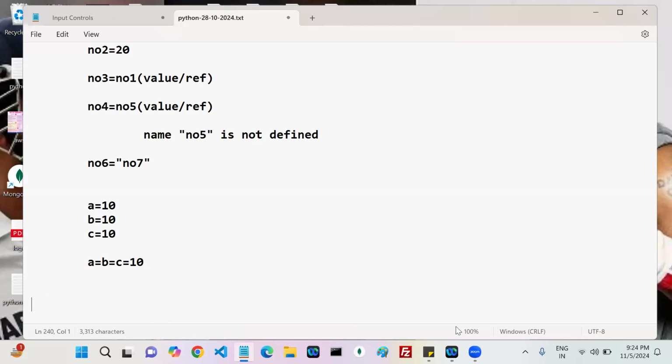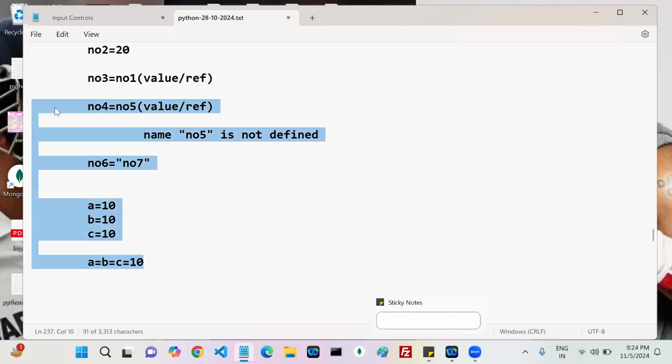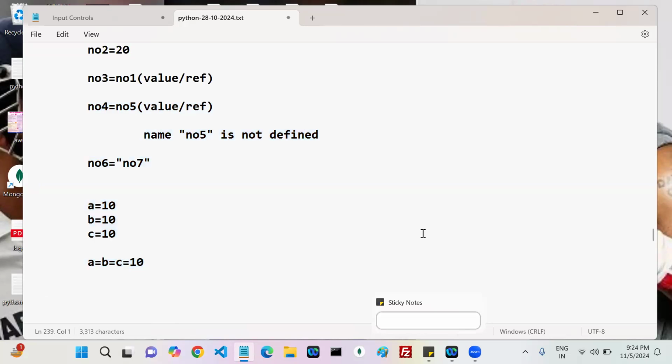See, as I said, the variables concept is common for any programming language, but the syntax may be different. In Java, the way of creating a variable may vary from Python, what we wrote now. But the concept is there. Why do we go for variables?